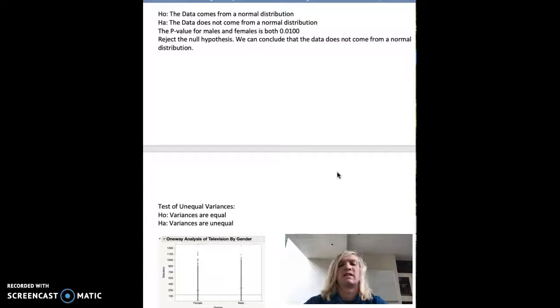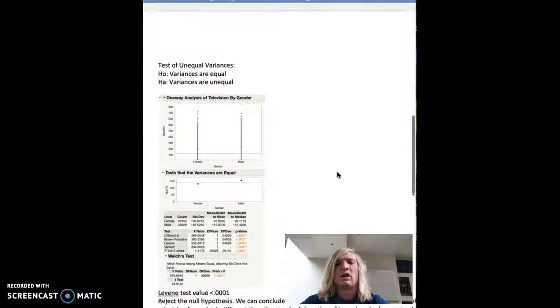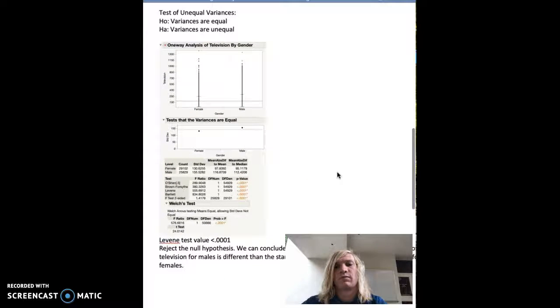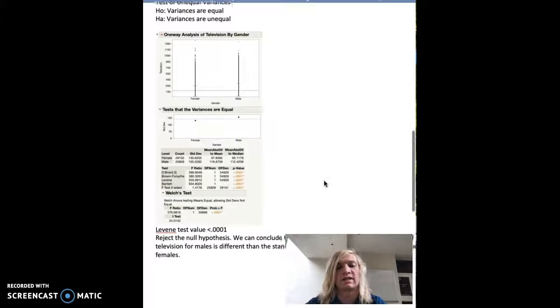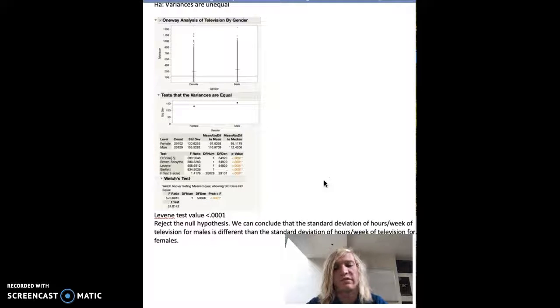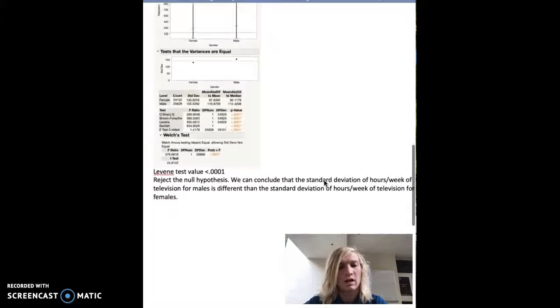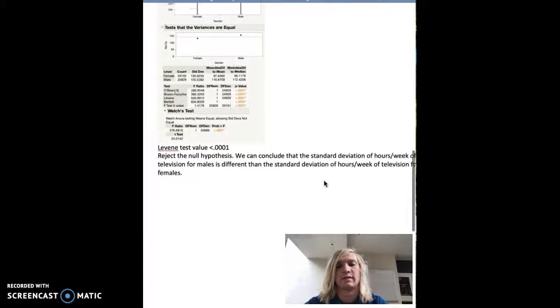Next, I conducted a test of unequal variances. My null hypothesis was that the variances are equal, and my alternative hypothesis was that the variances are unequal. So then I conducted a Levene test, and the p-value of the Levene test was 0.0001. So now we can reject the null hypothesis, and we can conclude that the standard deviation of hours a week of television for males is different than the standard deviation of hours a week of television for females. So we can assume they have unequal variances.